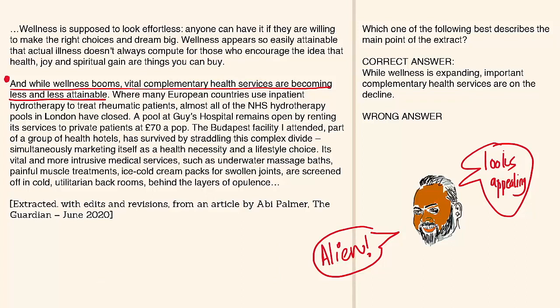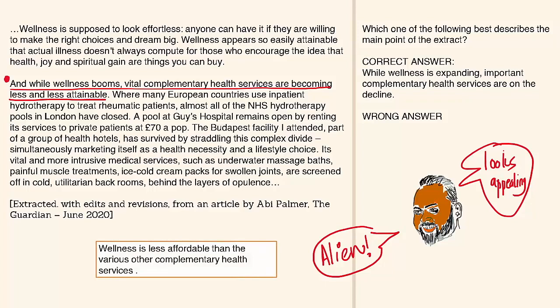The discussion is about wellness. I'm thinking, for example, is there something that people know about wellness? And put it here and give it something that is actually not mentioned in the passage, but something that you will probably know from general knowledge, so that you might pick that one. Your answer should be based on the passage. But what if I write something? Wellness is less affordable than the various other complementary health services.